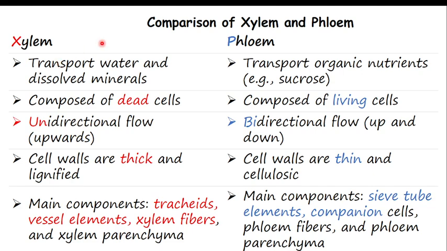So let me make a comparison of xylem and phloem. Remember, even before I give the notes, you can provide some of this yourself. Xylem is responsible for transport of water and mineral salts, while phloem is responsible for translocation, transport of glucose from the leaves to other parts of the plant. Xylem is made of dead cells, while phloem is made of living cells. The main cells in xylem are tracheids and vessel elements, while phloem is made of sieve tubes and companion cells.